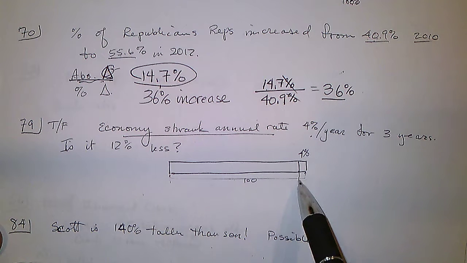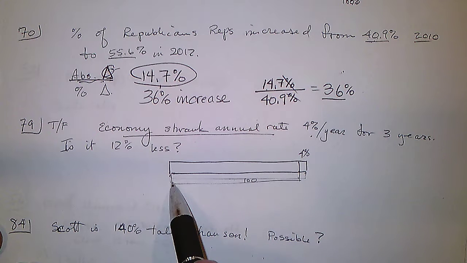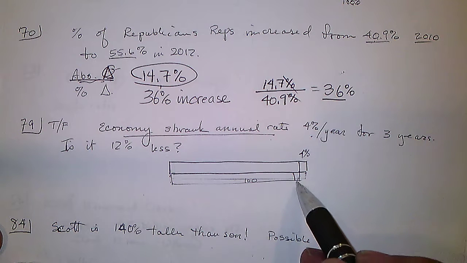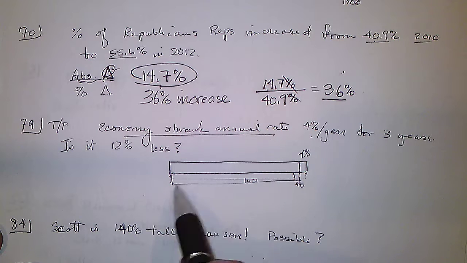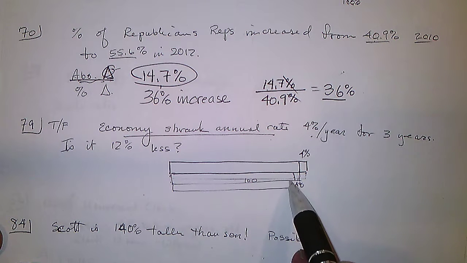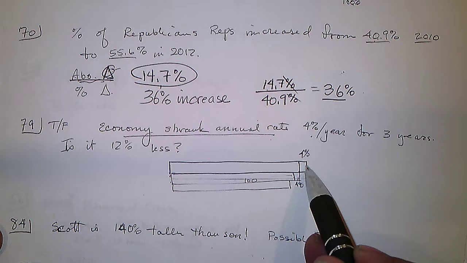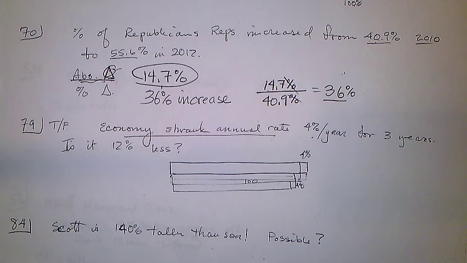It's now here. And so it loses 4% of that, which, since this is a smaller total of value, will be less than the 4% here. It's 4% of what's left. And the next time it's 4% of what's left, and what's left after the second year is less than what there was at the beginning. So that 4% is less.